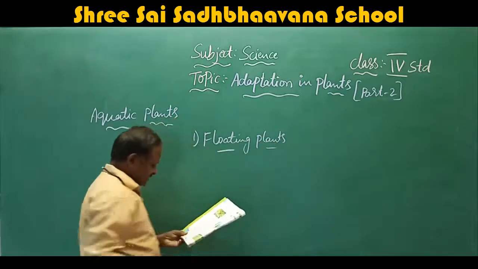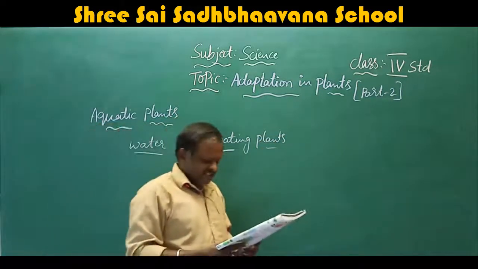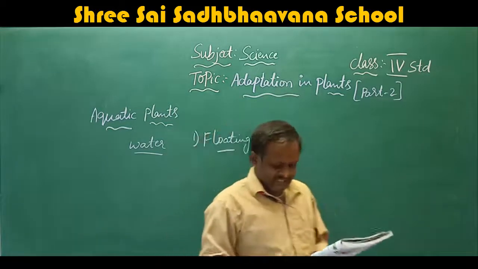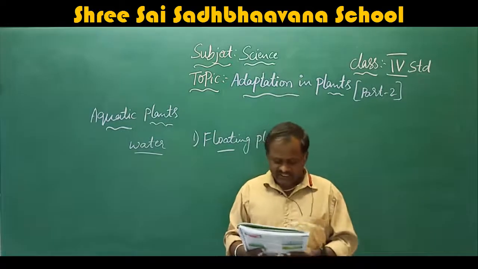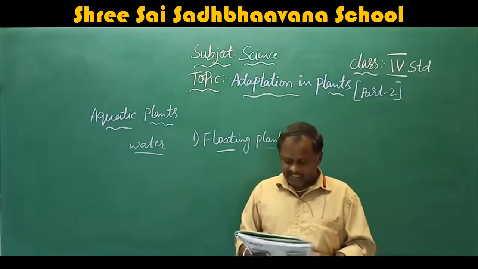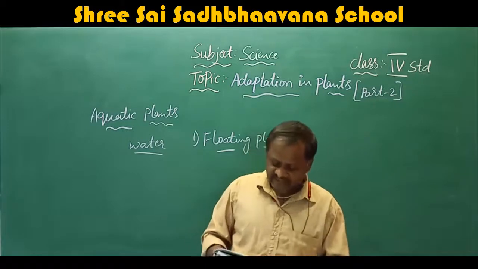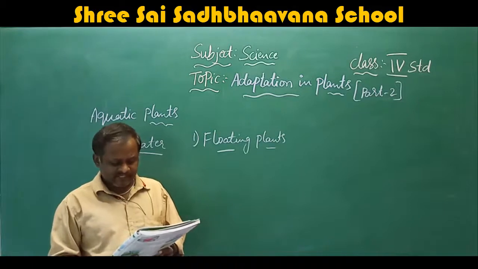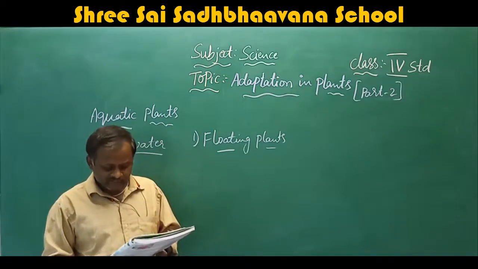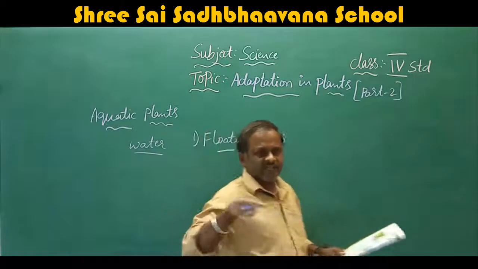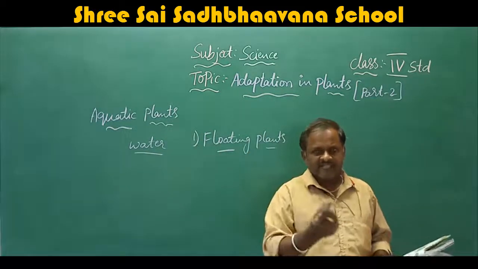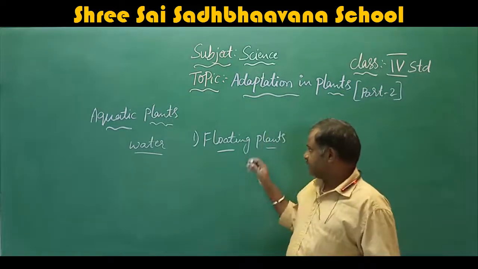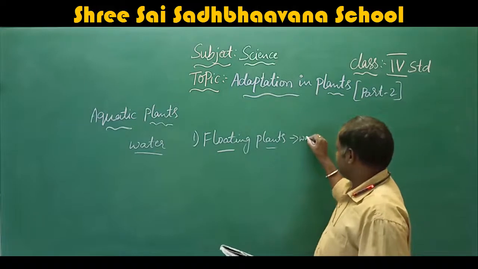Floating plants. I will read. Floating plants are of two types: those which are rooted with floating leaves, like water lily, and those which are not rooted in the sediment but just float on the surface, like duckweed. That means those which are rooted with floating leaves, the leaves act as the roots, like water lily. The example for floating plants is water lily.